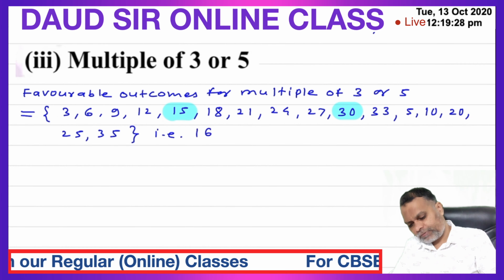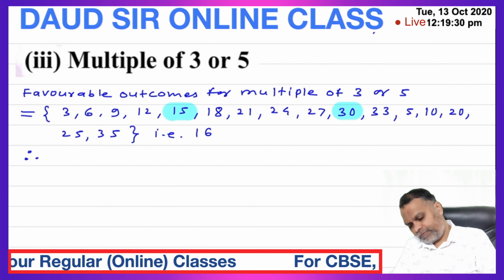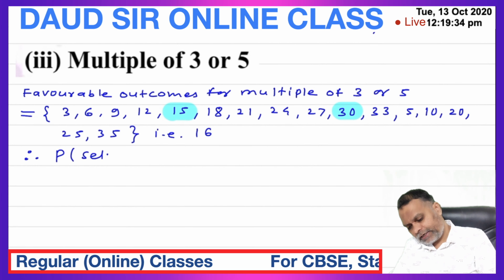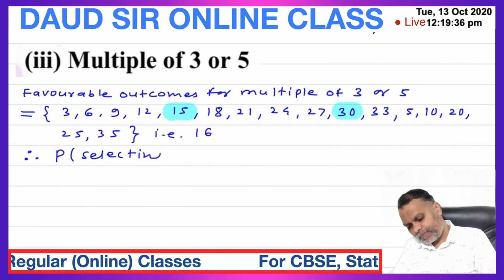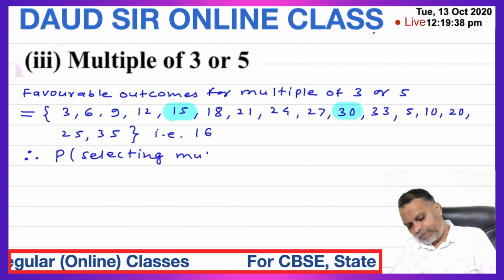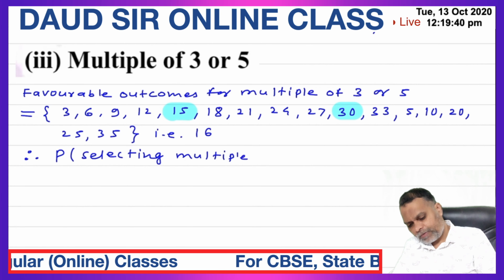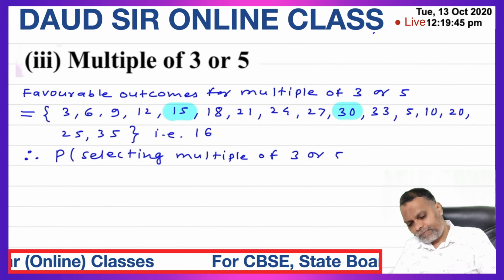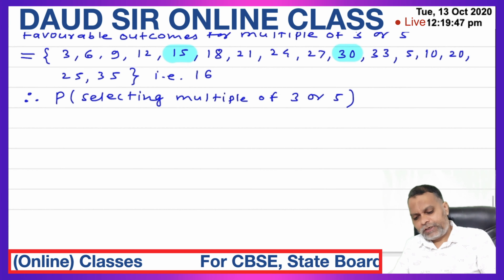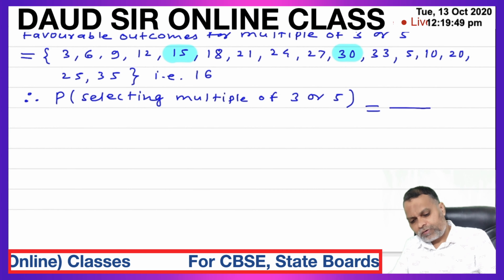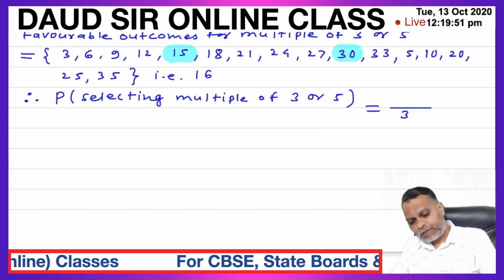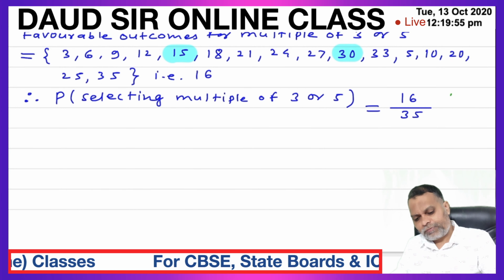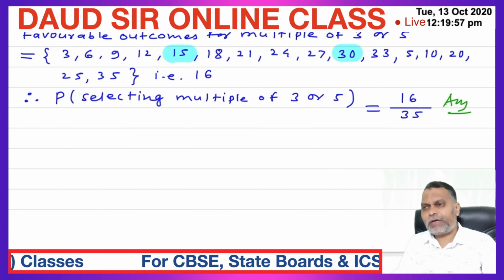16 possible outcomes. Therefore, probability of selecting a multiple of 3 or 5 is equal to favorable outcomes 16 over total number of possible outcomes 35. So this is the probability of selecting a multiple of 3 or 5.